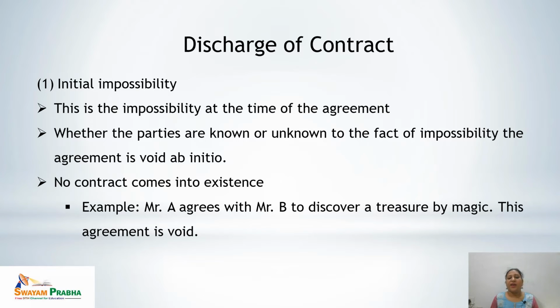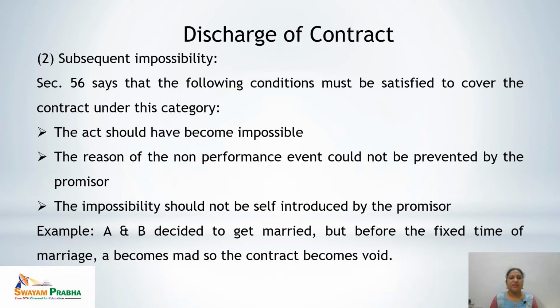If Mr. A agrees that he would discover the treasure by magic, so this agreement is impossible to perform, and this was impossible to perform from the first stage. That means it was void ab initio. So in this case, no contract has come into existence. Second is the subsequent impossibility. Section 56 says that if following conditions are fulfilled, it leads to subsequent impossibility. Subsequent impossibility means the contract has become impossible to perform later on.